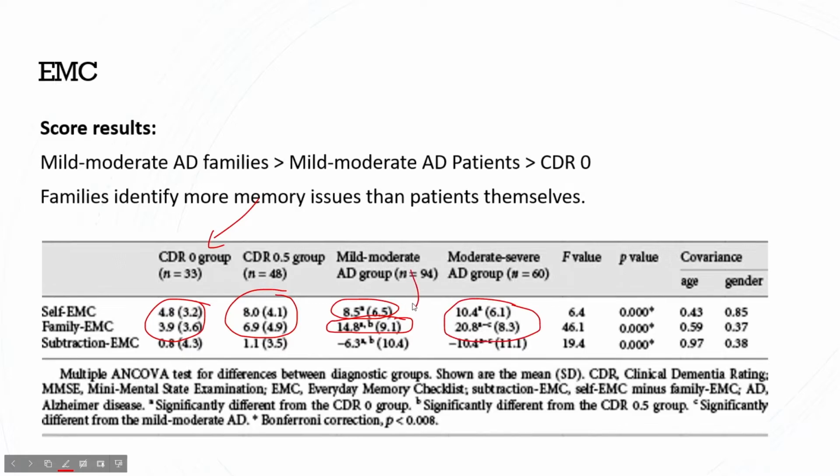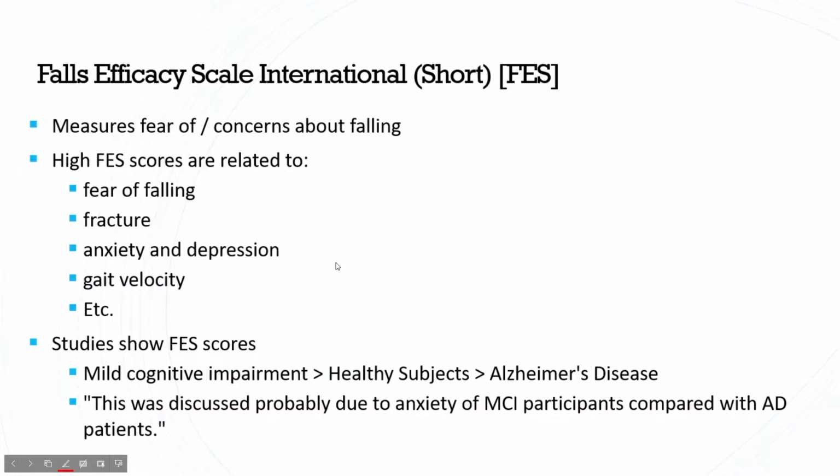But this did show that families rated a lot higher, but these patients with dementia and with Alzheimer's are some degree aware. So the next measure that they looked at was the Falls Efficacy Scale, and this was the short version of this test that they did, and this measures the fear of or concerns about falling.